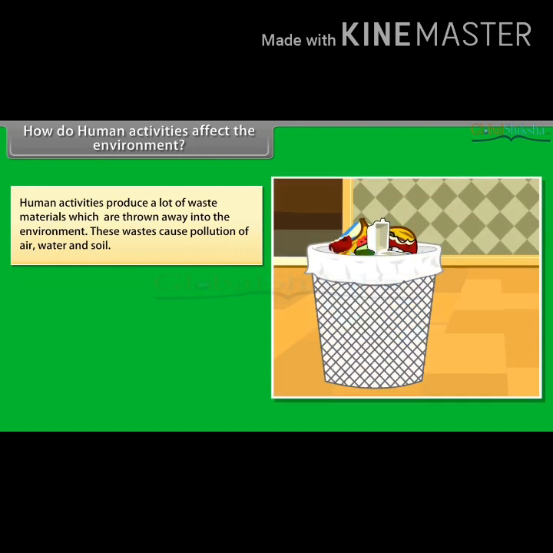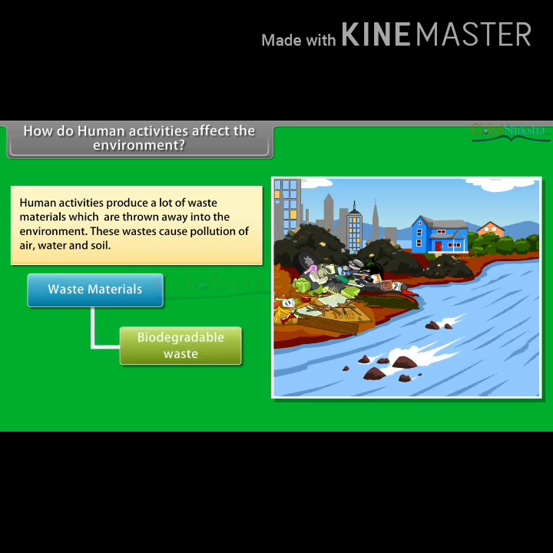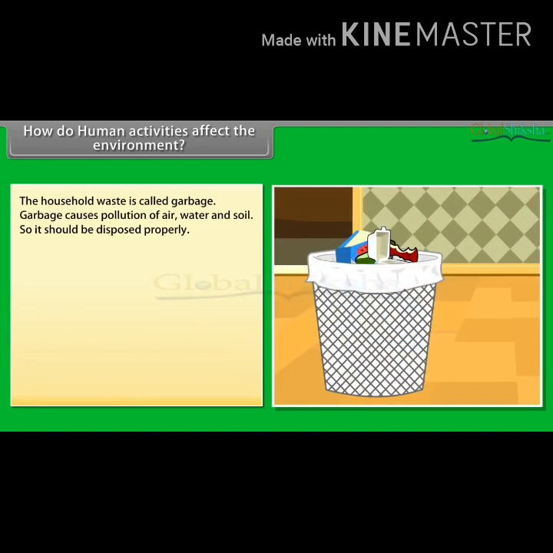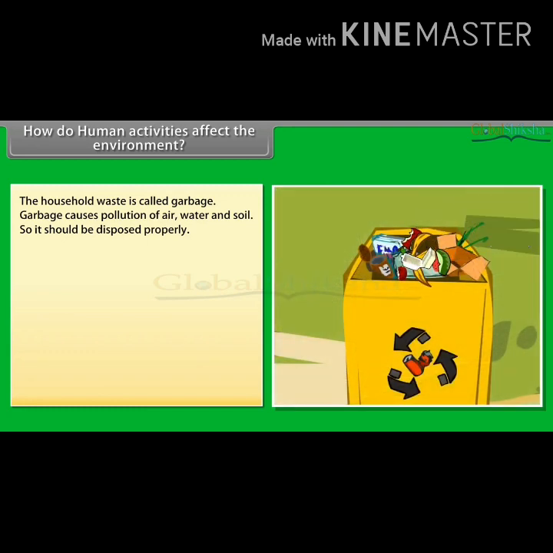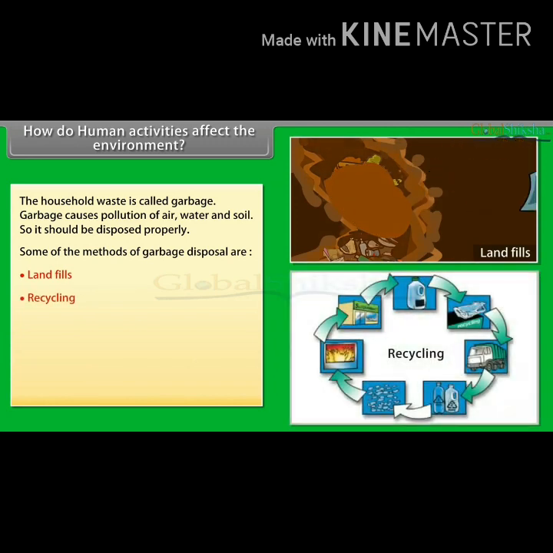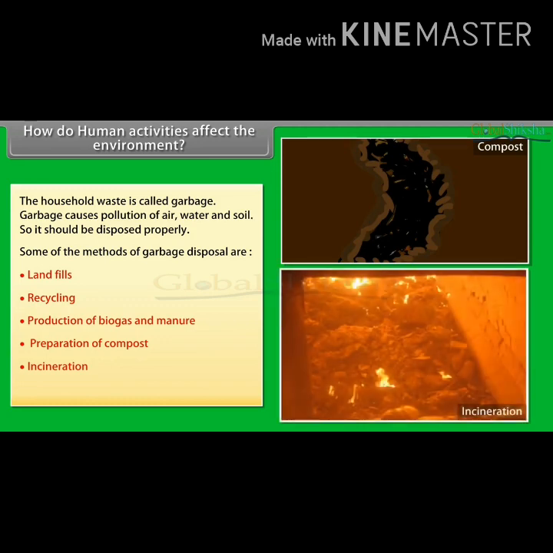How do human activities affect the environment? Human activities produce a lot of waste materials which are thrown away into the environment. These wastes cause pollution of air, water, and soil. Some of the waste materials are biodegradable, whereas some are non-biodegradable. The household waste is called garbage. Garbage causes pollution of air, water, and soil, so it should be disposed of properly. Some of the methods of garbage disposal are landfills, recycling, production of biogas, manure, preparation of compost, incineration, sewage disposal treatment, etc.